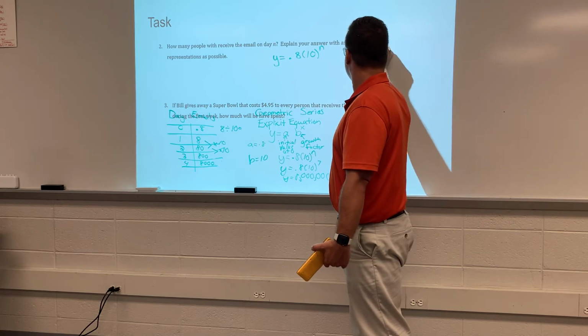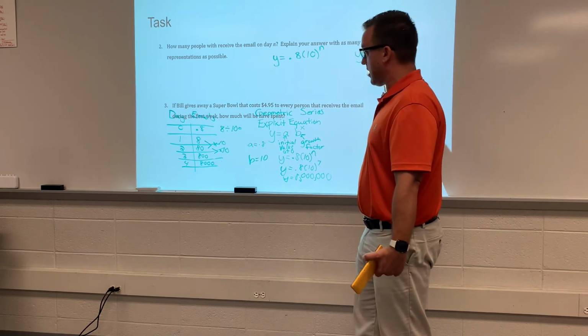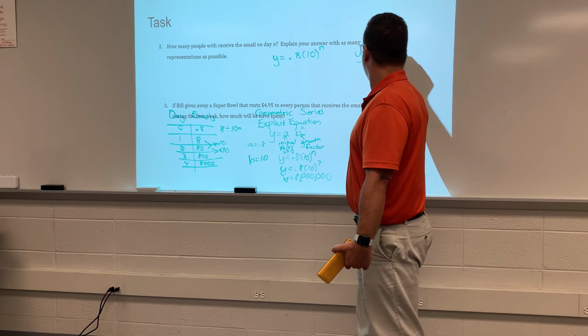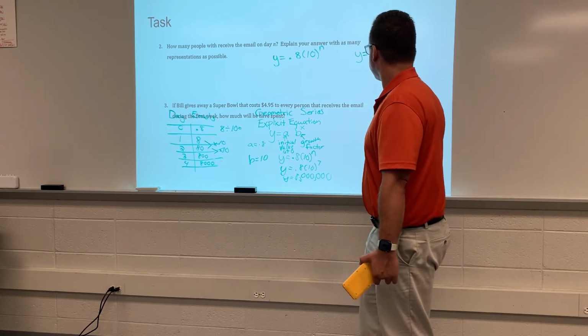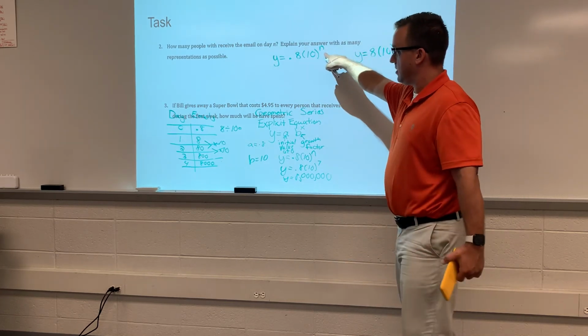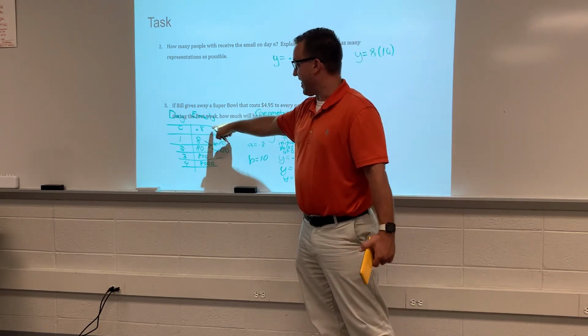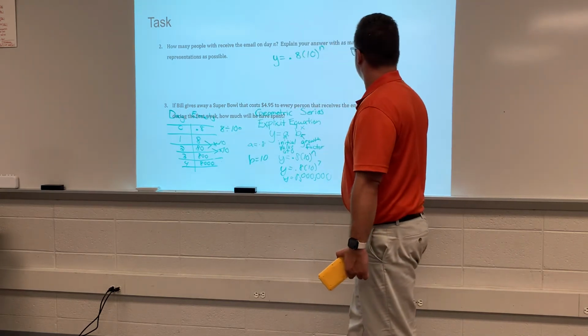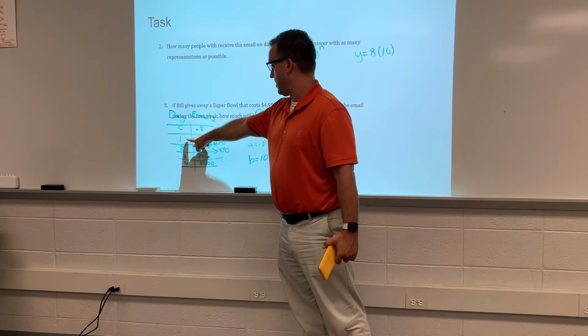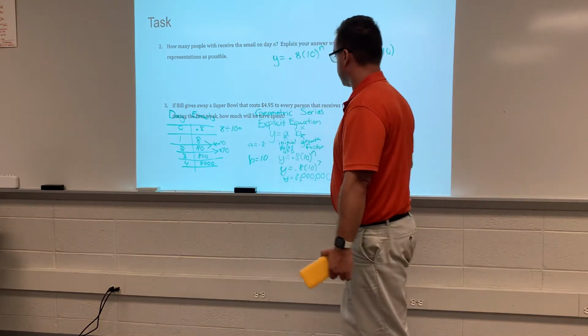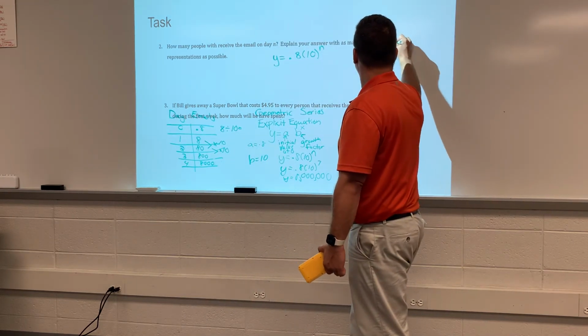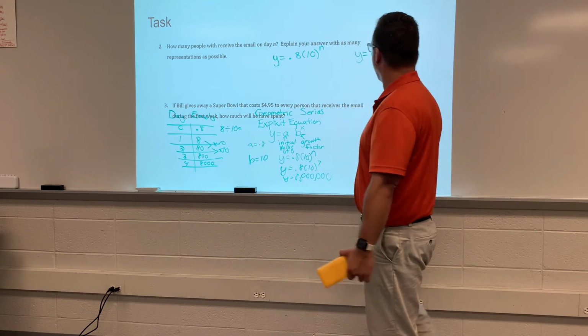y is equal to 8 is what we start at, and we're still multiplying by 10, but this time we're doing 1 less. So the first day, when I multiply that, I'm going to go to the n minus 1 power.